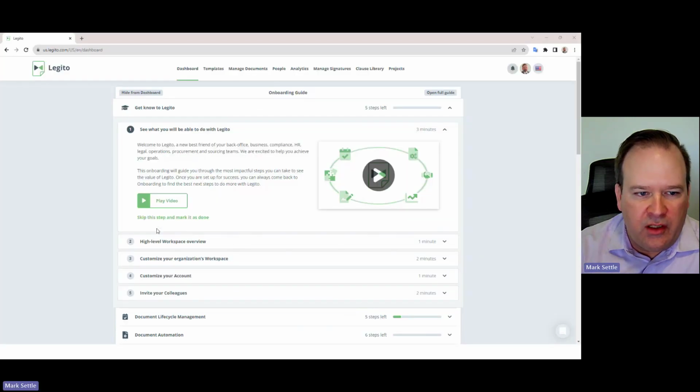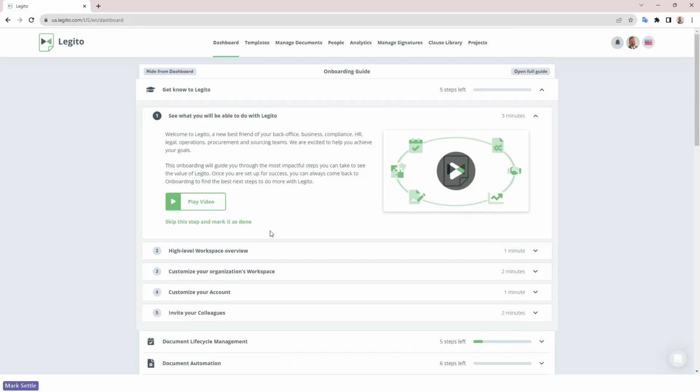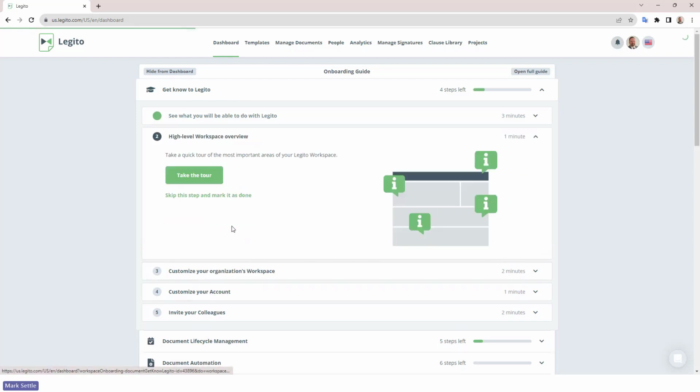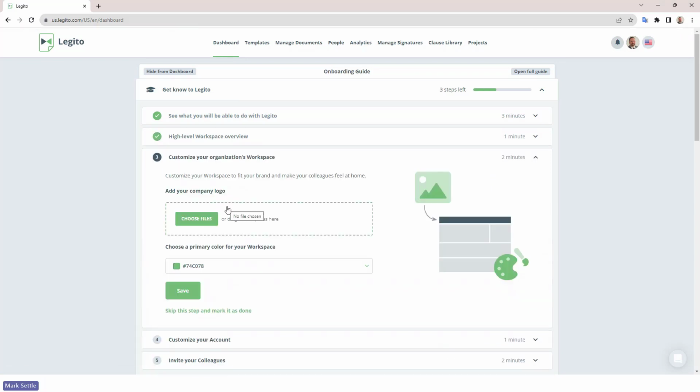So we're going to go to my browser here. I'm logged into a workspace as an administrator in this case. You can see here that I've got a module right on my dashboard. When I first log in, this is available to me. You can see right away it says get to know Legito, and it has 5 steps. I can go through each of these steps. It tells me roughly how long each of these steps will take. We'll just skip that step and mark it as done. And you can see I can actually walk through these things.